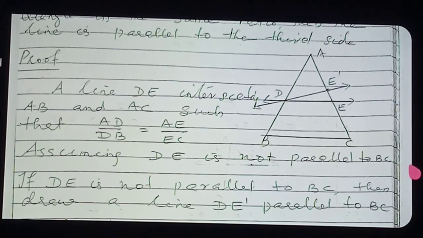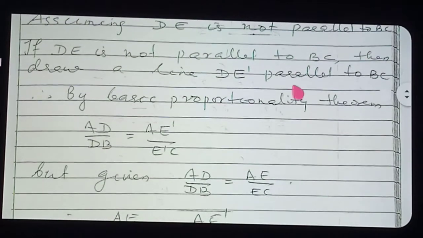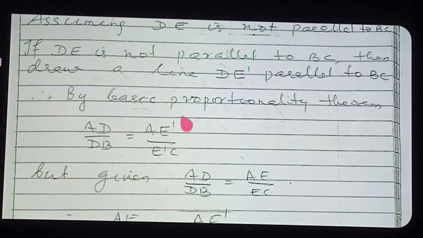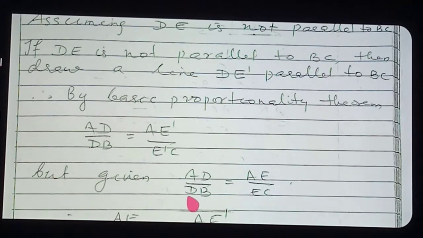So we are going to apply the basic proportionality theorem: AD by DB is equal to AE dash by E dash C. But already given in the question, what is given? AD by DB is equal to AE by EC is given. This you got now, and this is already given in the question, in the theorem statement.